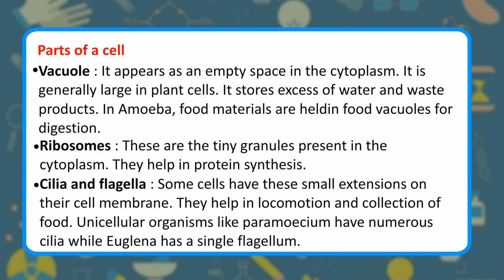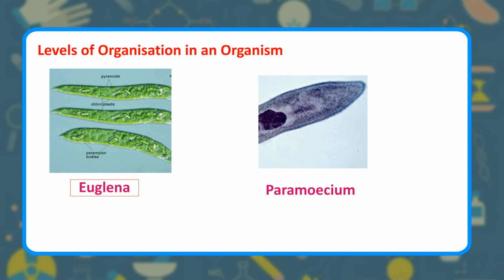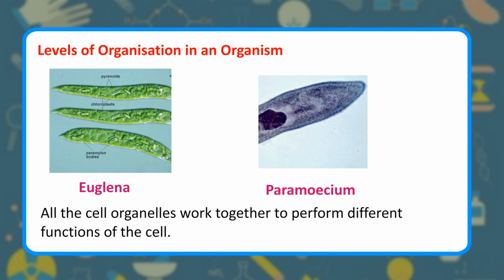Cilia and flagella. Some cells have these small extensions on their cell membrane. They help in locomotion and collection of food. Unicellular: Euglena, Paramecium. All the cell organelles work together to perform different functions of the cell.